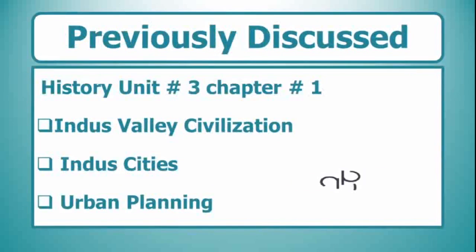Dear students, before starting our today's lesson, let's see what we discussed previously. So we discussed unit number 3 and chapter number 1 from your history books, which was Indus Valley Civilization. We discussed its cities and its urban planning. So now let's get started with our today's lesson.